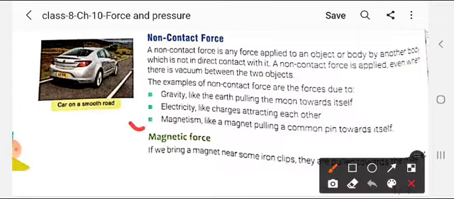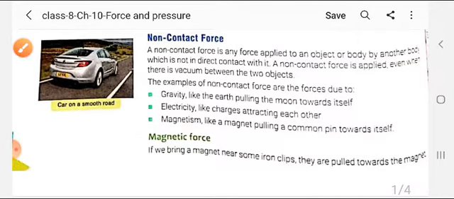Next is the magnetic force. Like a magnet pulling a common pin. Suppose you have taken a magnet and small bits of iron nails lying on a table, and you bring the magnet a few centimeters above. You will find the nails jump and stick to the magnet, because the magnet has applied a force without coming in contact.